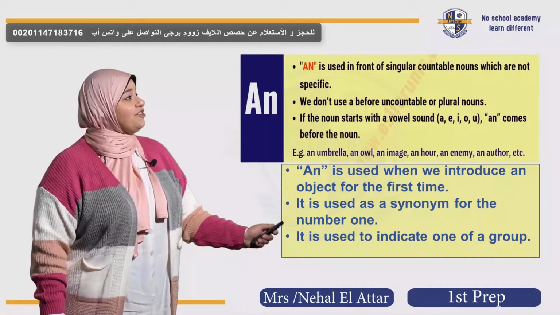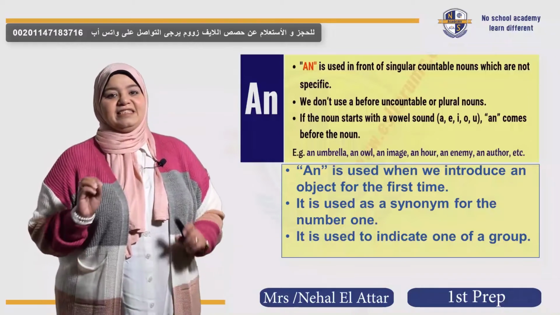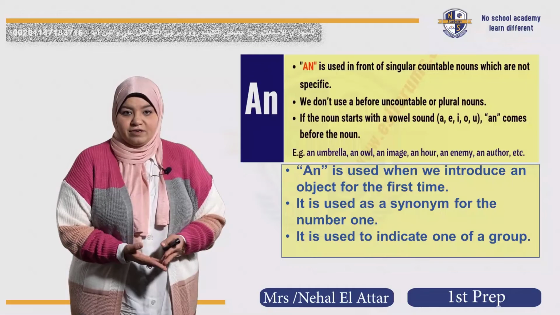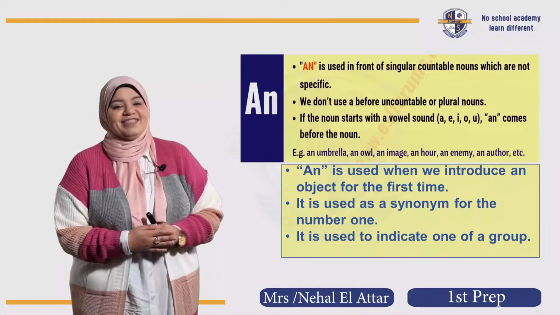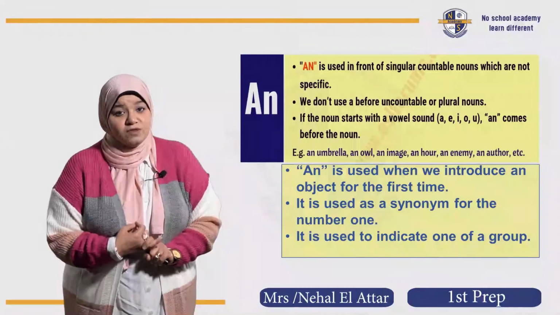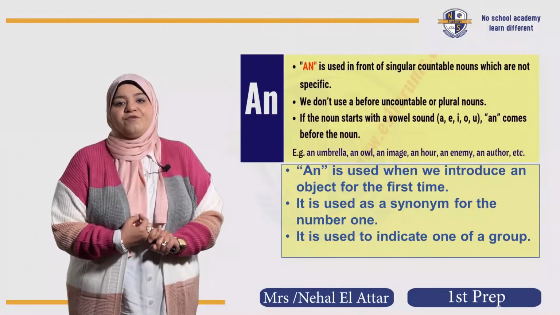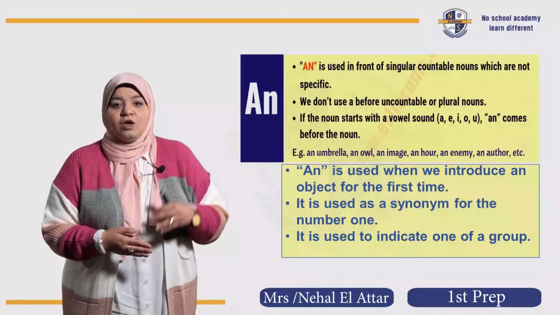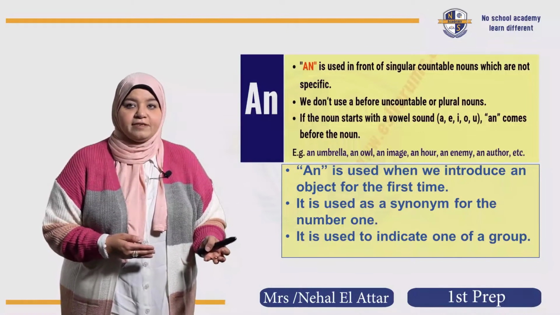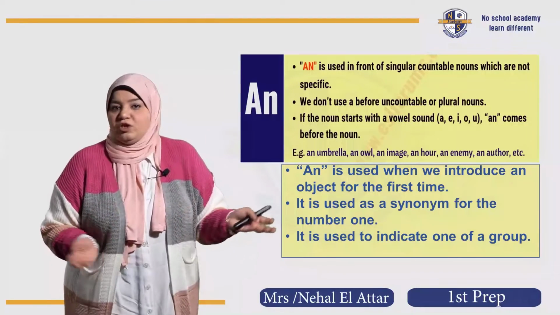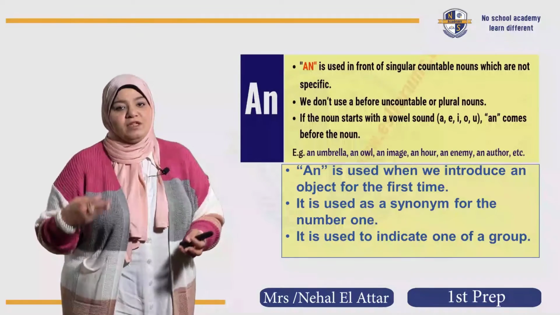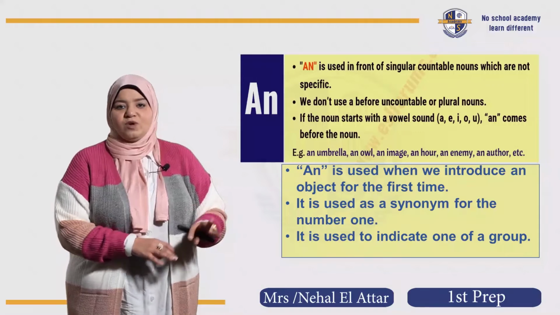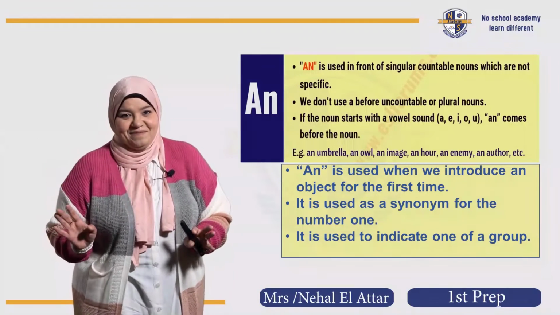Okay. The difference between a and an is that an comes before the vowel sounds. Where? With verbs? No. Great. With nouns and adjectives only. So when we have the word umbrella, we use an umbrella. Don't say a umbrella. When we have the word orange, an orange, not a orange, ice cream, an ice cream, and so on. You took this in KG1 with photos, and it was a very hard homework if you remember.